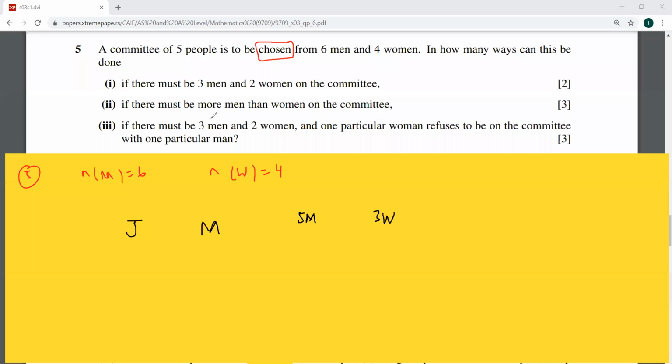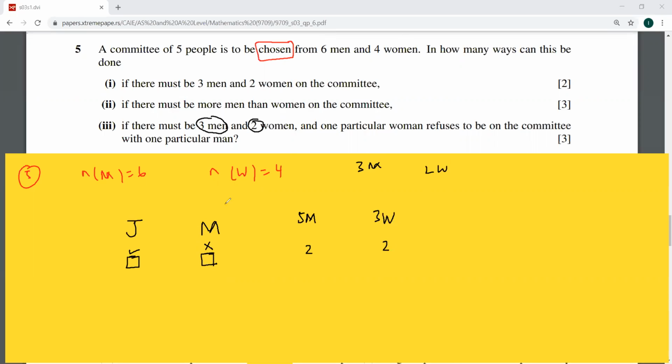Remember, we have to have 3 men and 2 women. Now, if Jojo is going, Momo will not go. She will say, no, I can't go. So this means, since we need to have 3 men and 2 women, we need 2 more men and 2 women.